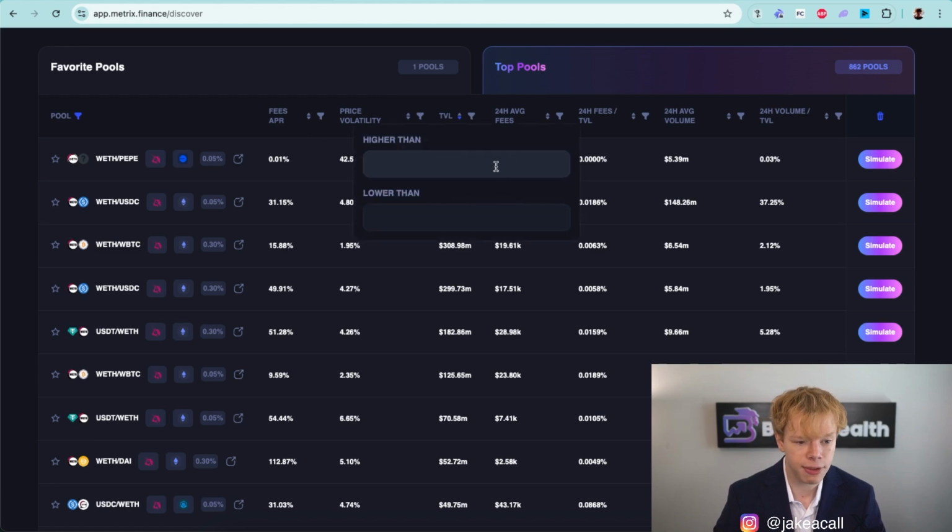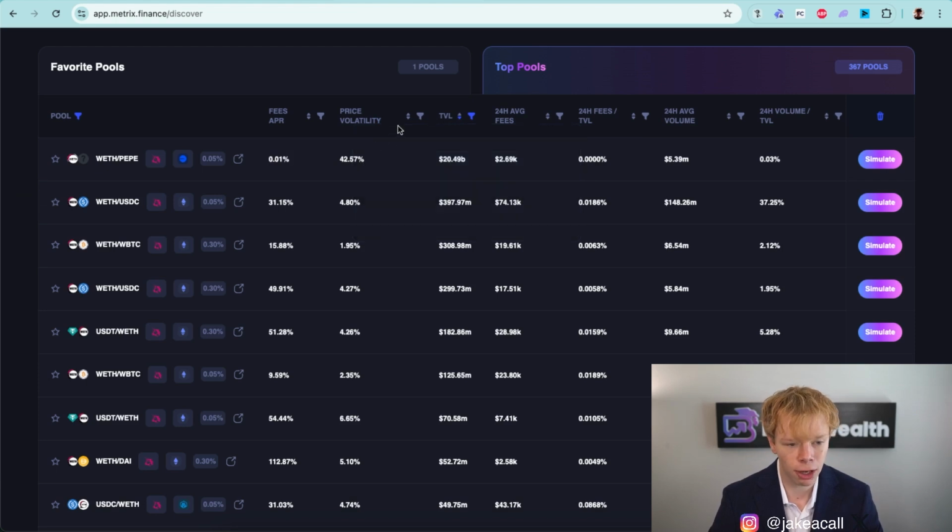And then we're going to go over to the TVL section and put higher than $1 million because I want to look at stuff that has a high amount of liquidity in it. I don't want to look at stuff that's super low liquidity and could end up losing me money basically because I'm investing into low liquidity pools and I could end up being exit liquidity. That's not something that I want to dive into.